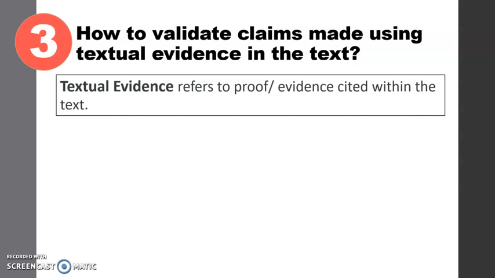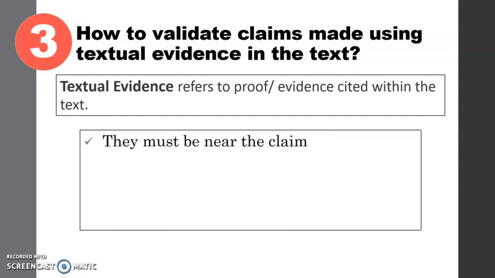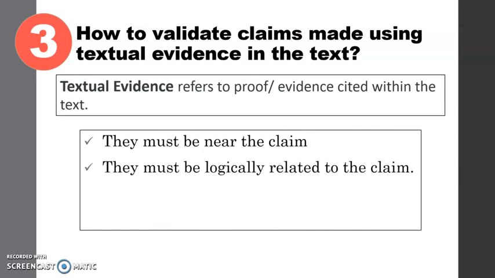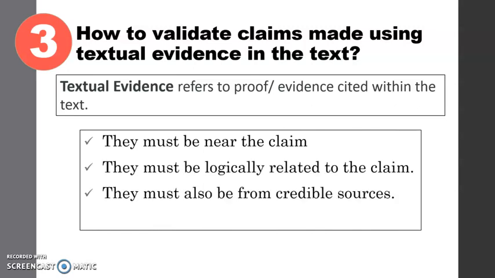Remember, they must be near the claim and must be logically related to the claim. They must also be from credible sources and must be based on facts. If all these things are present, then your claim has been validated by using textual evidence. Okay? Easy, right?